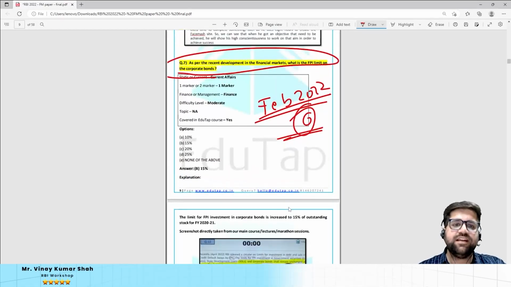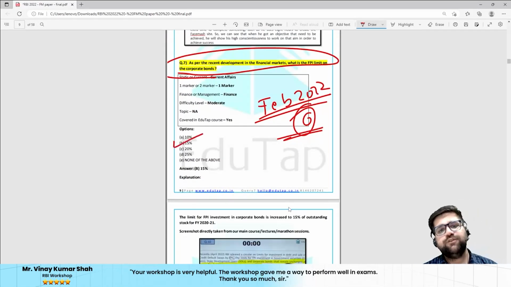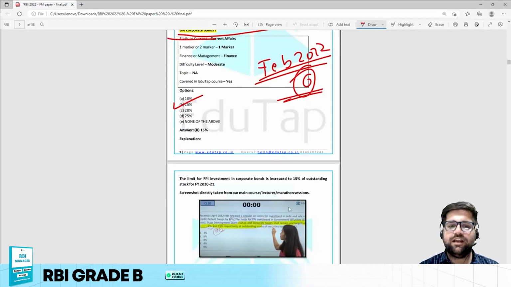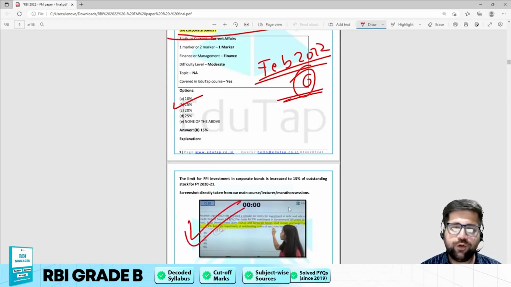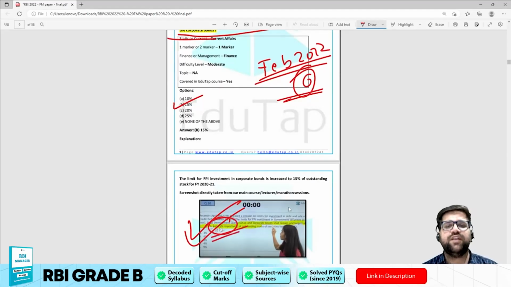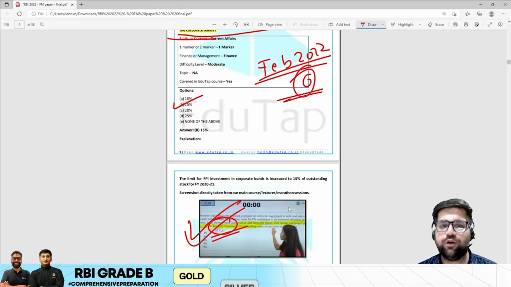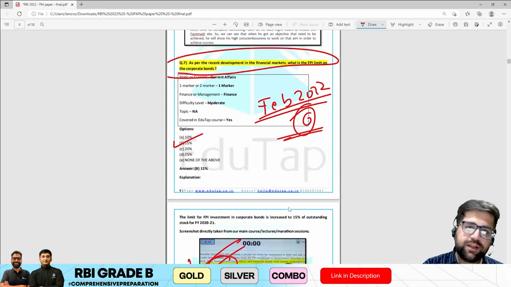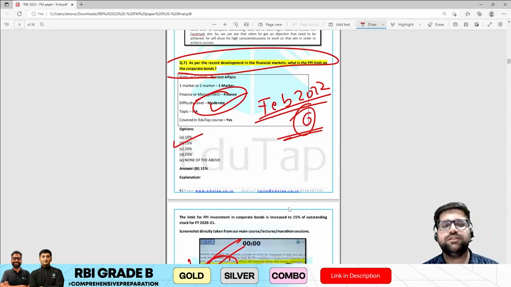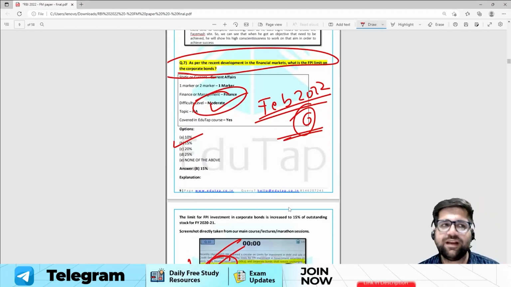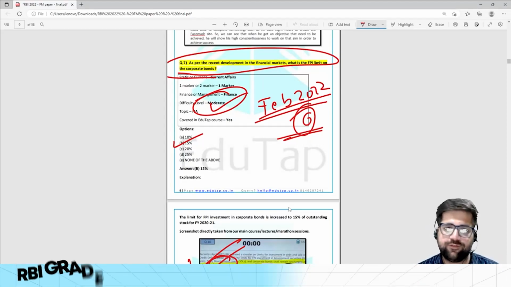Now the correct answer here will be 15%. So this question was again covered in our marathon series as well. This is the exact screenshot which I have given for you, and it is clearly mentioned that it's 15% for corporate bonds, and there are certain categories as well, and you can read accordingly. This particular question was moderate in nature because RBI notifications are pretty tough to comprehend. That's why we have kept it under moderate level.